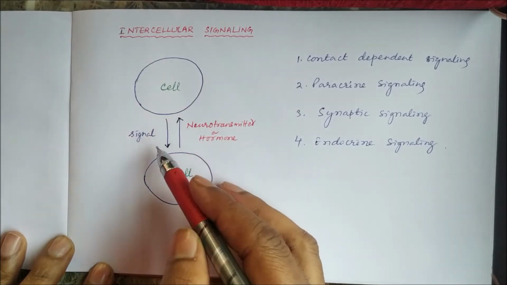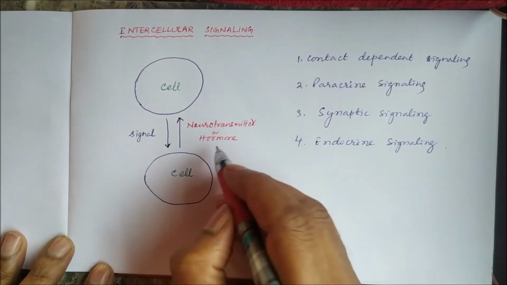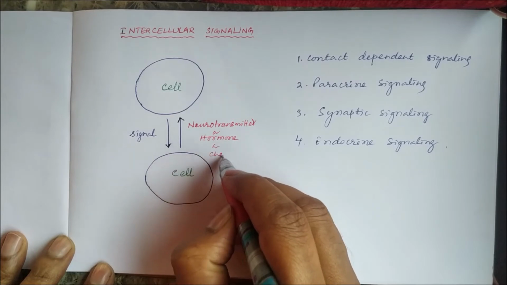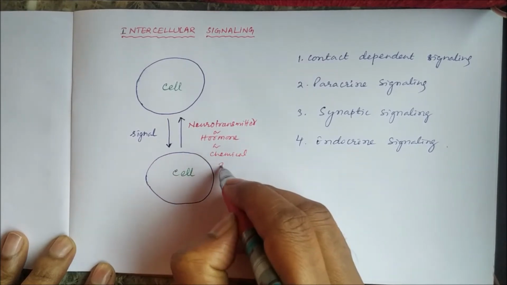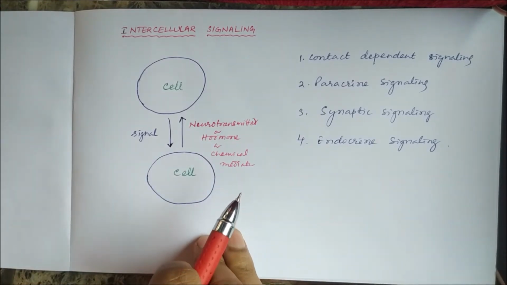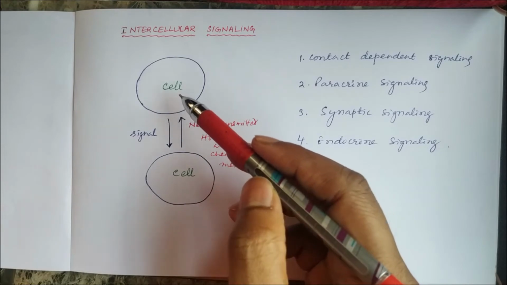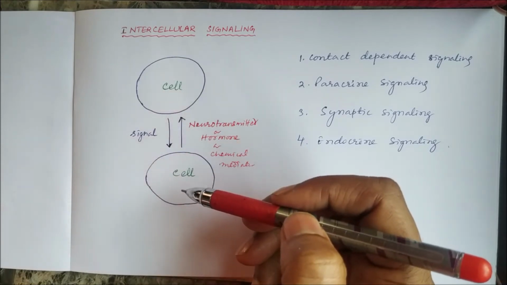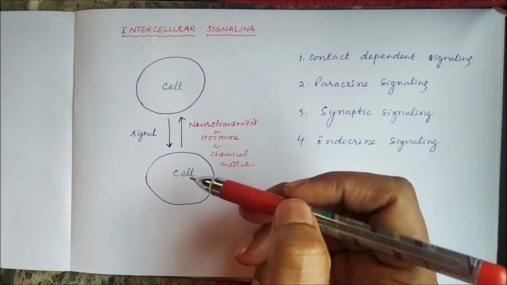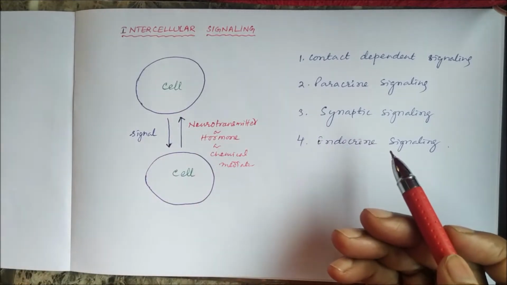And what is that signal? That signal may be a neurotransmitter, maybe a hormone, or maybe a chemical mediator. So that signal is transmitted between two cells. One is the receiver and the other is the sender. This is called intercellular signaling.